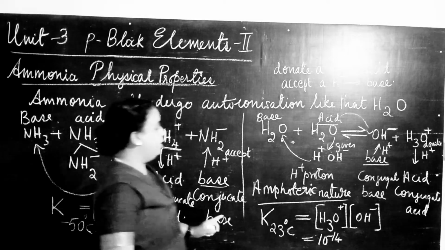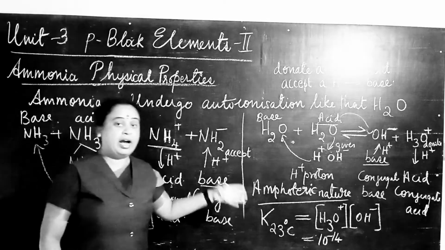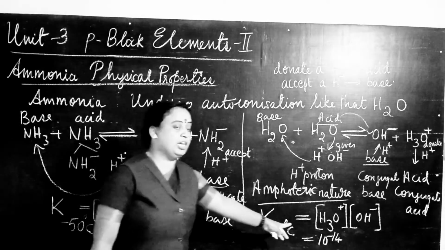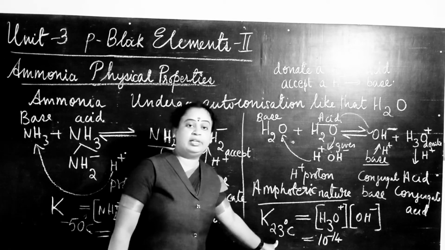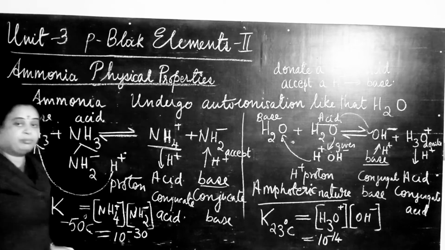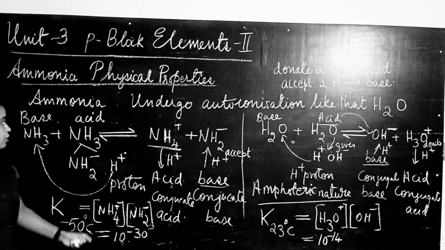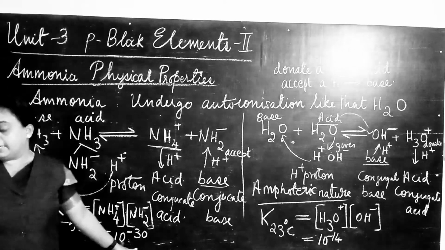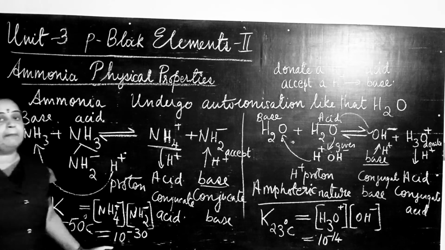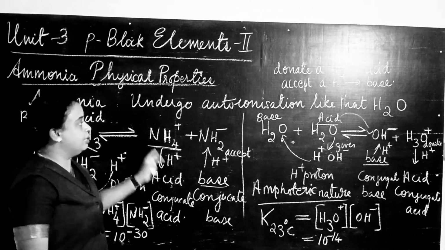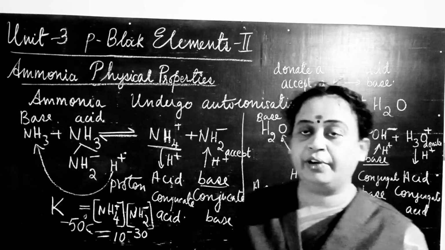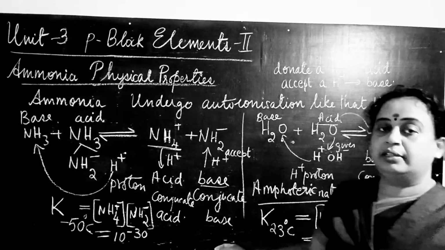So this is the ionization constant for autoionization of water, 10 to the minus 40 at 23 degrees Celsius, and at minus 50 degrees Celsius the equilibrium constant for autoionization of ammonia is 10 to the power minus 30. So that's it about the autoionization of ammonia. Hope you understood the reactions.